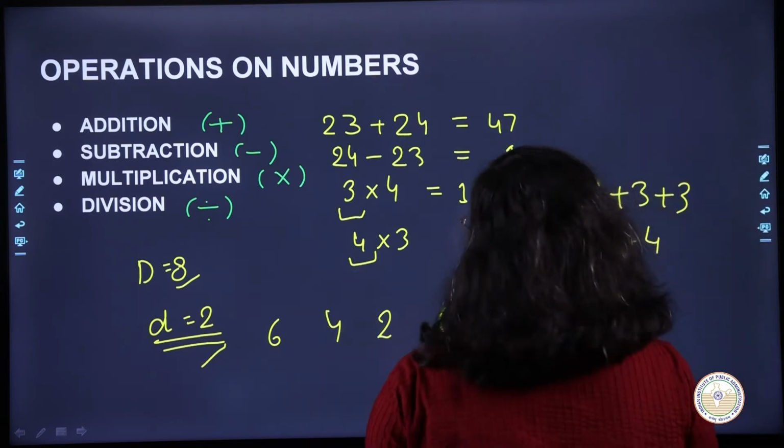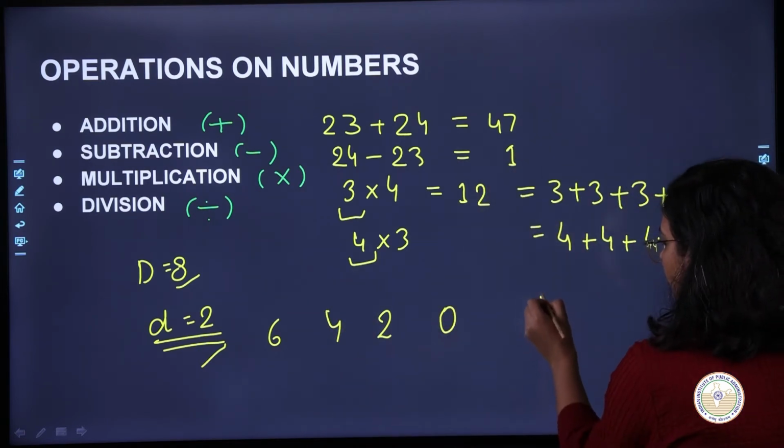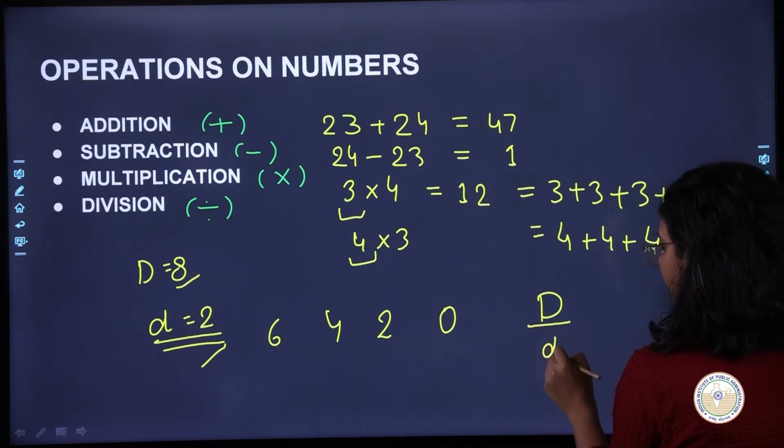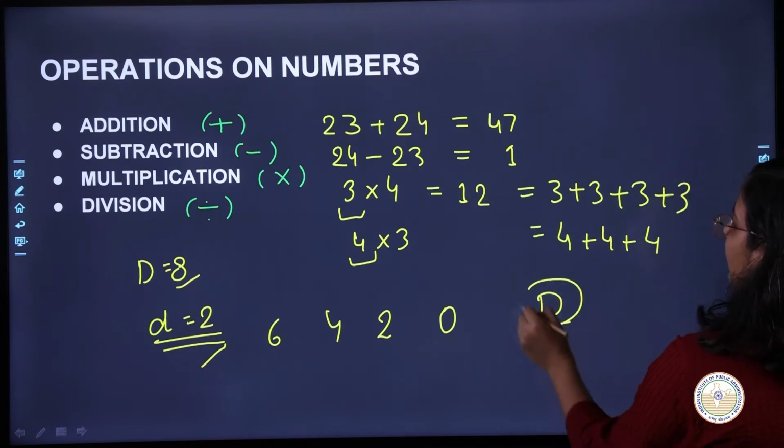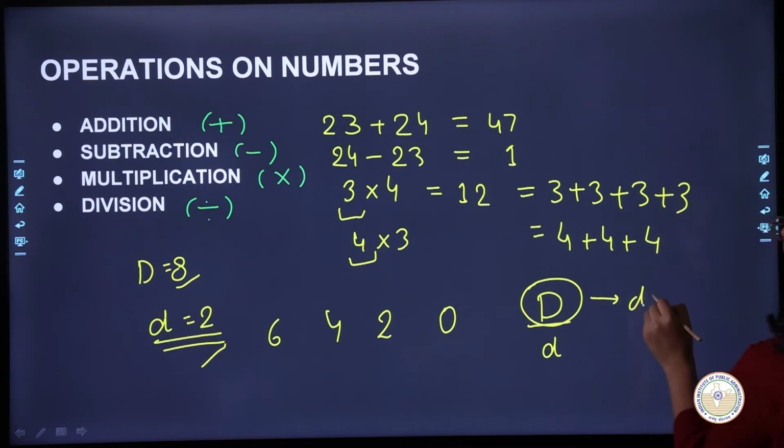If you do this capital D divided by small d, what is capital D? This is your dividend.